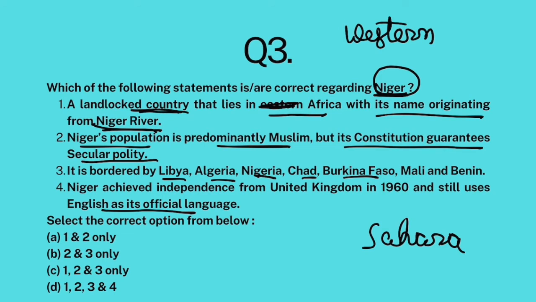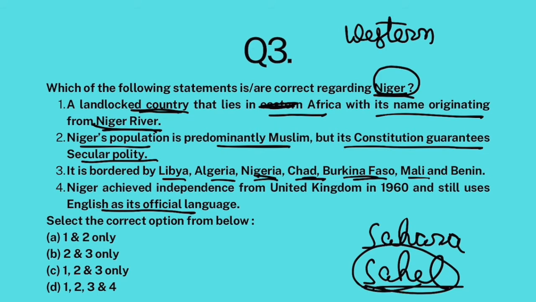Algeria, Libya, they all lie in Sahara Desert. Egypt also. Then towards the south of Sahara Desert, there is a grassland-like region called Sahel region. In this Sahel region, you will find Nigeria, Chad, Mali, Burkina Faso and Niger. Clear? So Niger lies in the Sahel region of Western Africa.